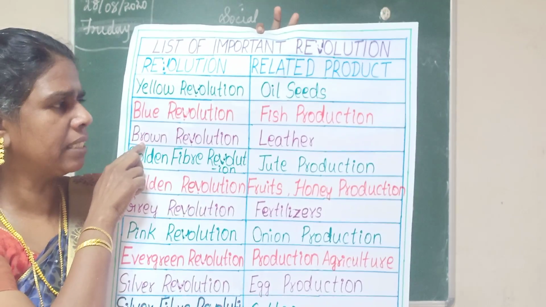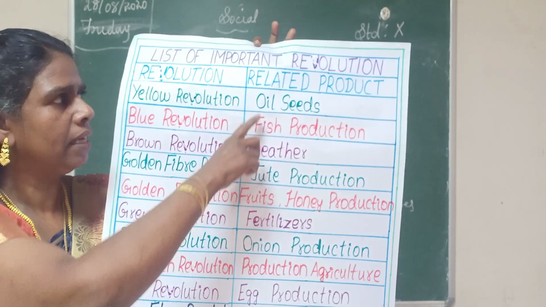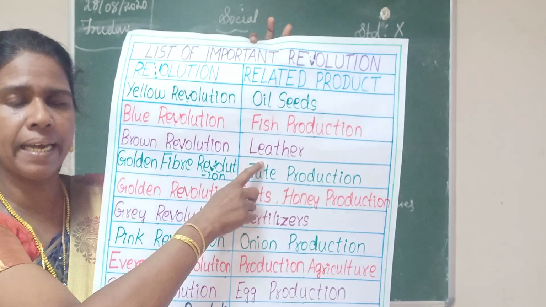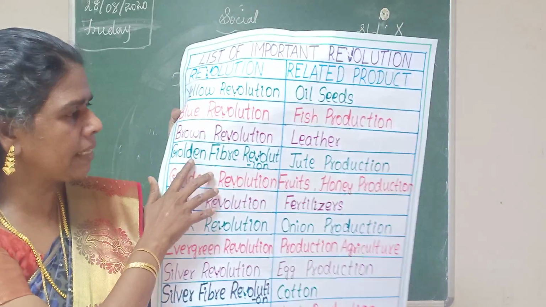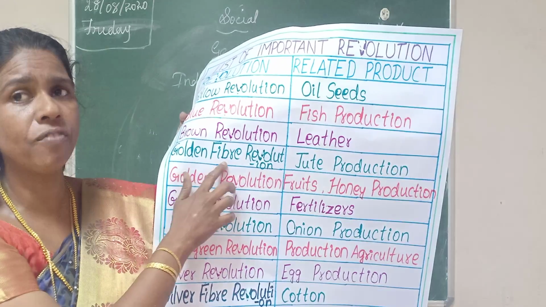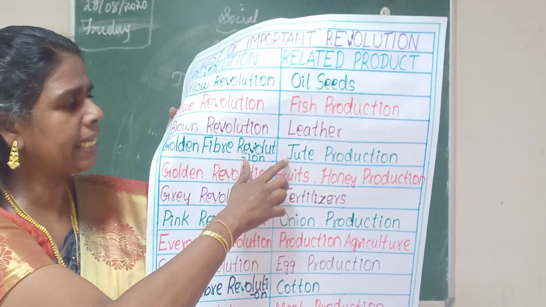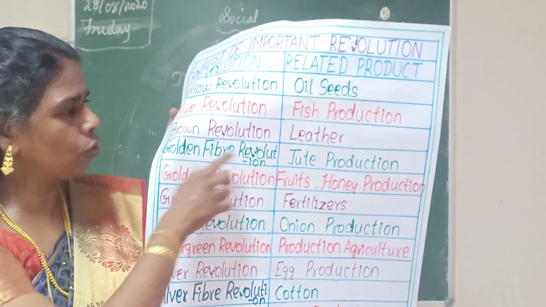Then the third one is Brown Revolution. Related product is leather. Then the next one is Golden Fiber Revolution. The related product is jute production.